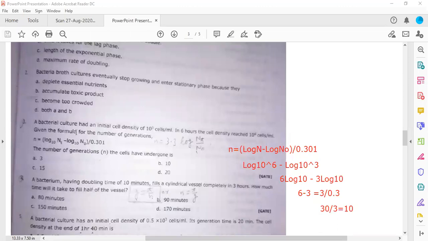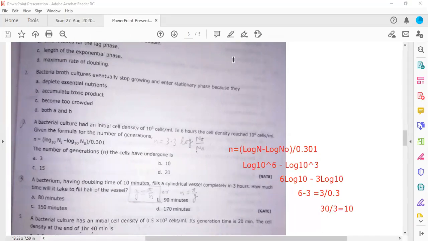To calculate this type of problem, you need to know that N is actually 10 to the power 6 and N naught is actually 10 to the power 3. Put the values in and divide by 0.301. If you find the value of log 10 to the power 6, you will find 6, and log 10 to the power 3 will become 3. So 3 divided by 0.3 will become 10 somehow. The number of generations will be 10 in this particular question.